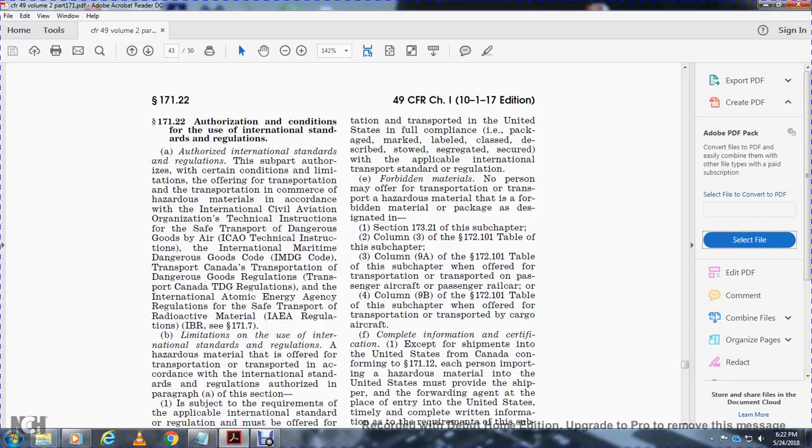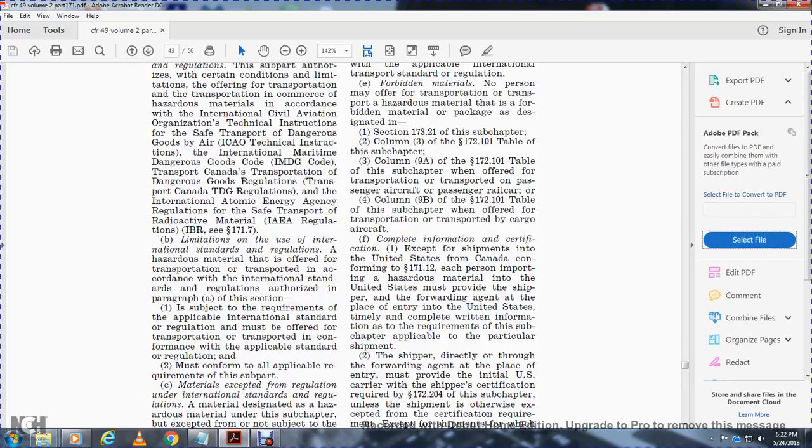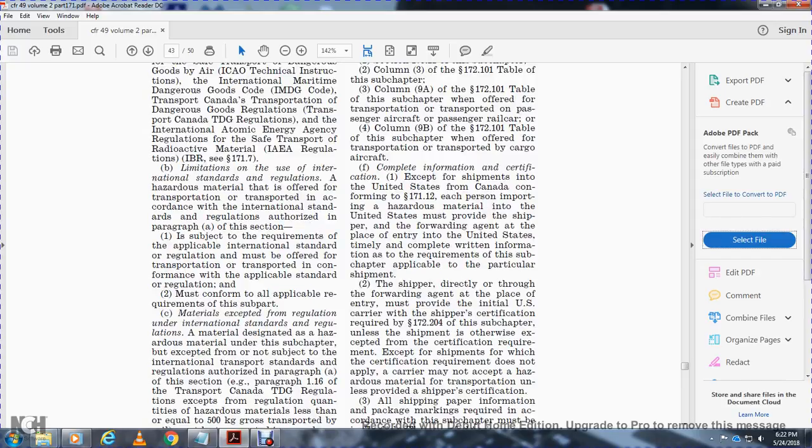Limitation of use of the international standards and regulations: a hazardous material that is offered for transportation or transported in accordance with the international standards and regulations authorized in paragraph A of this section, and so the subject requirements applicable to the international standards must be offered for transportation or transported in conformance with the applicable standard or regulation, and must conform with all the applicable requirements of this subpart. Materials excepted from the regulation under the international standards and regulations.